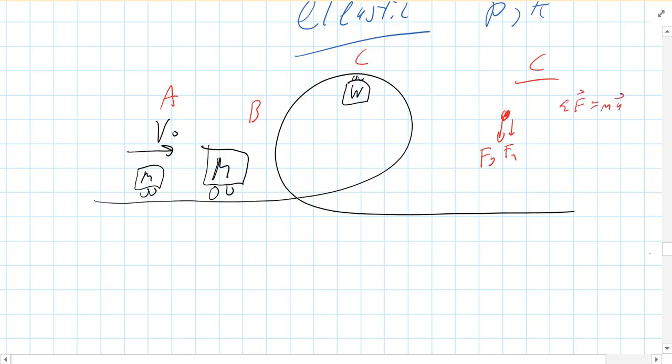Now, I'm going fast here because it's review. So we got Fn plus Fg equals m, and it's going in a circle, so that's v squared over r. Oh, and let me give you that one last bit of data. Let's say I give you the radius of this loop, and let's assume for the sake of argument it's circular. Okay. At min velocity, Fn approaches 0.